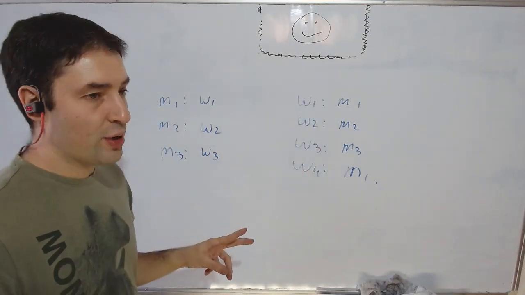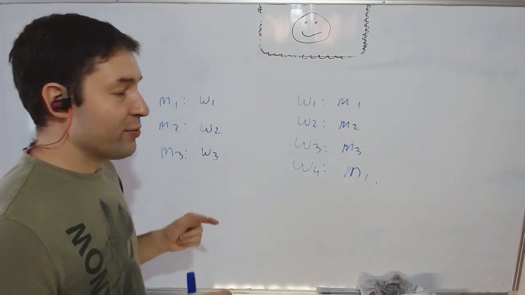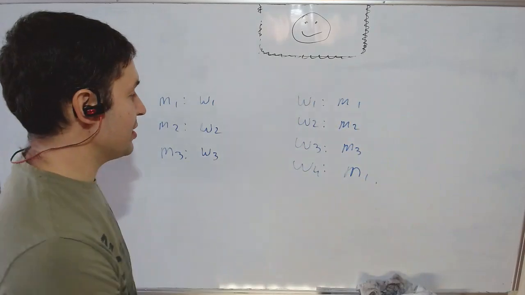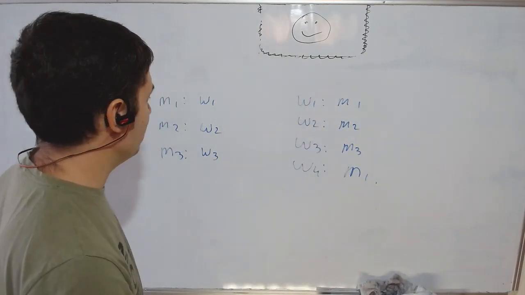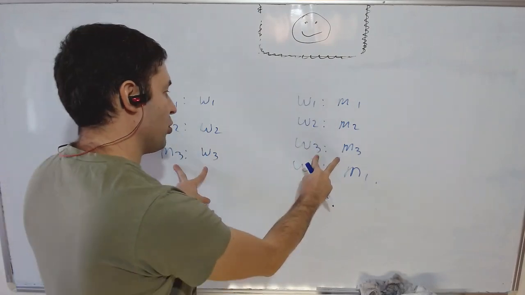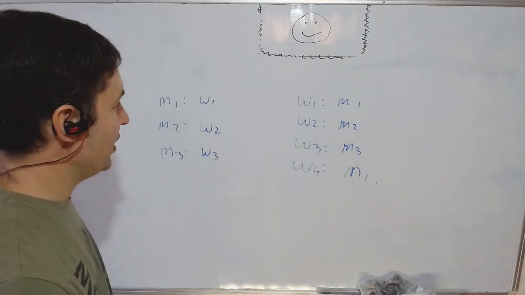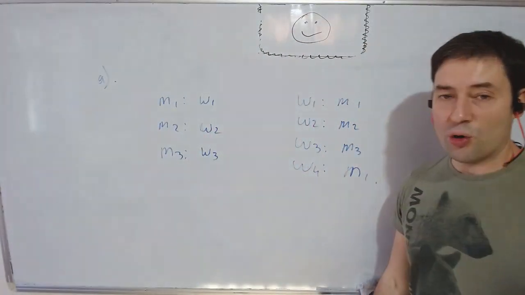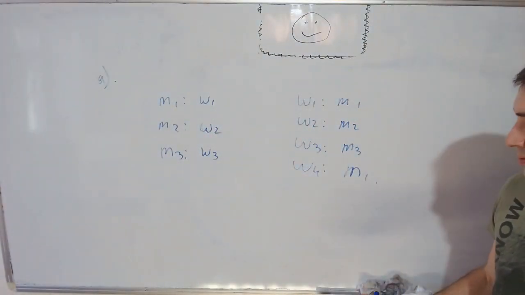If I don't put them together, they will run away with each other. They are a top couple. They point at each other. They want to be together. We have to have them together. We have a top couple here, and a top couple here. Done. Any stable match would have to match M1, M2, M3. We don't have any more men left.